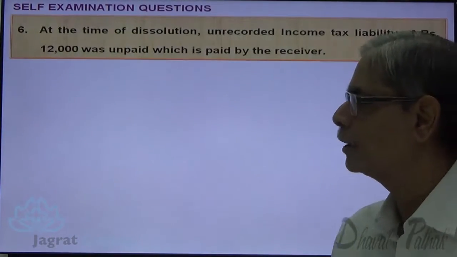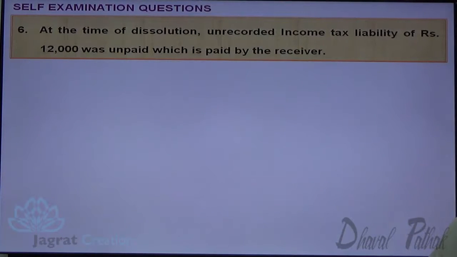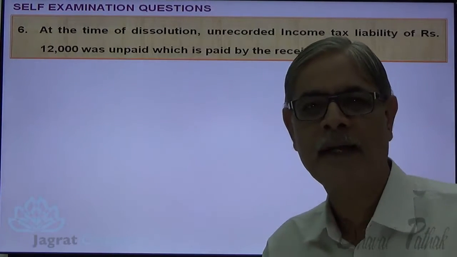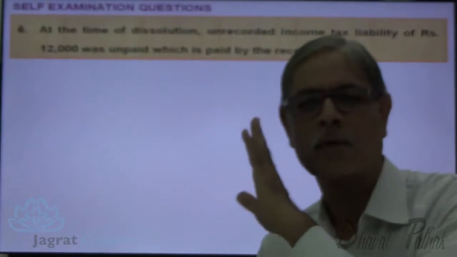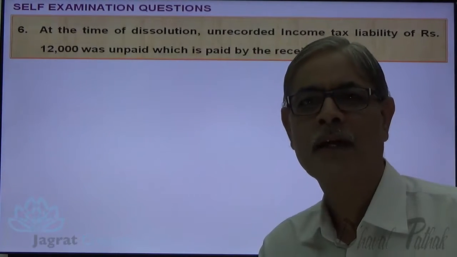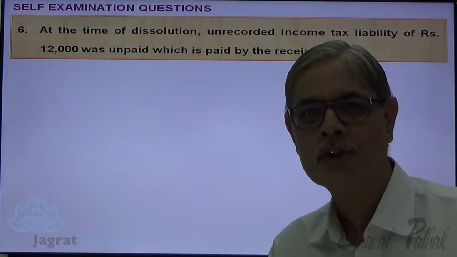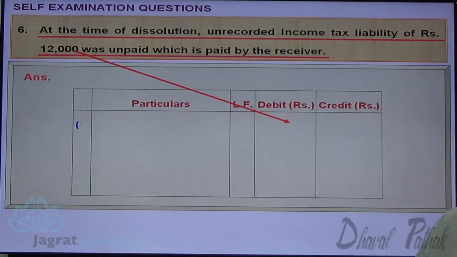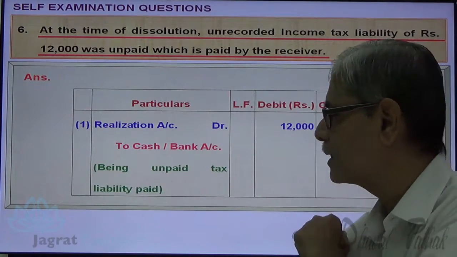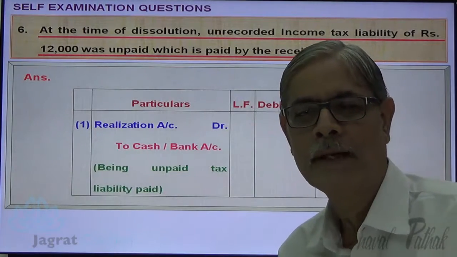At the time of dissolution, unrecorded tax liability of rupees 12,000 was unpaid, which is paid by the receiver. Now receiver has paid the unrecorded liability. Cash goes out, credit what goes out, cash account credit. This being unrecorded liability loss, realization account gets debited for that. So journal entry for that is realization account debit 12,000 to cash or bank account credit 12,000, being unpaid tax liability is paid. Next.